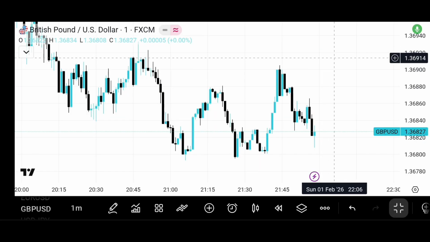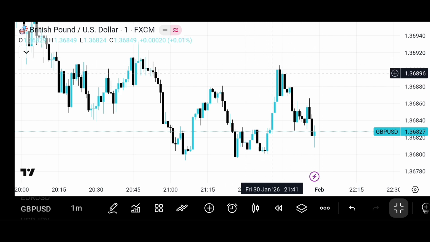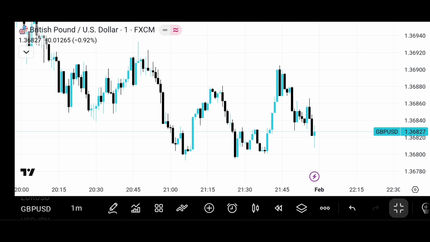Many beginners make three big mistakes. The first one is trading points of interest against the higher time frame trend. The second one is ignoring liquidity and expecting price to reverse perfectly at a zone. The third one is complicating by looking at too many zones at once. The rule is simple. Higher time frame trend defines direction, lower time frame shows interest, points of interest confirm, and liquidity explains the move.